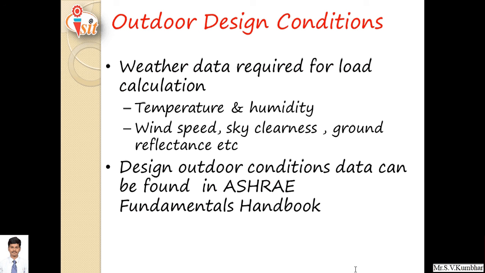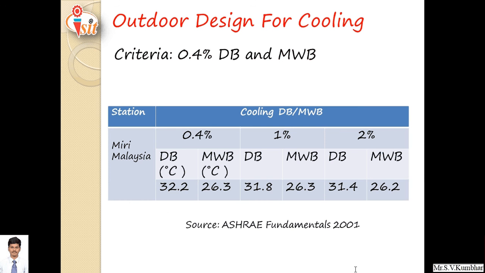Design outdoor condition data can be found in the ASHRAE Fundamentals Handbook, and this data, that is ASHRAE Fundamentals 2001 data, gives one example: the station Miri in Malaysia. The cooling dry bulb temperature and mean wet bulb temperature are given here for 0.4%, 1% and 2%.